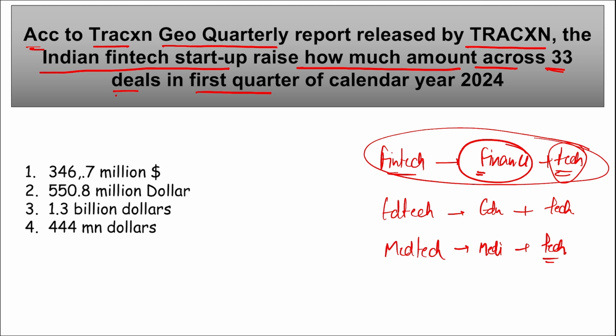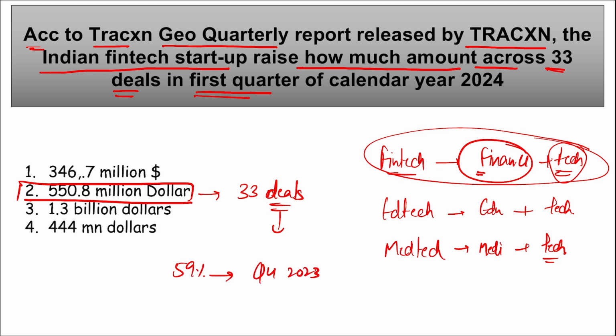So recently data was released, according to the Tracxn Geo quarterly report, on how much India's fintech startups raised across 33 deals in the first quarter of calendar year 2024. So India raised a total of $550.8 million, right? And this is a total of 33 deals, correct? And this is an increase of 59% from quarter 4 of 2023, that was $346.7 million, right?